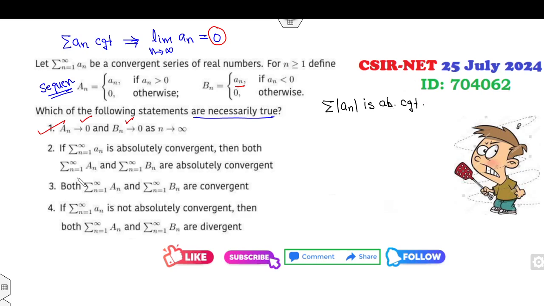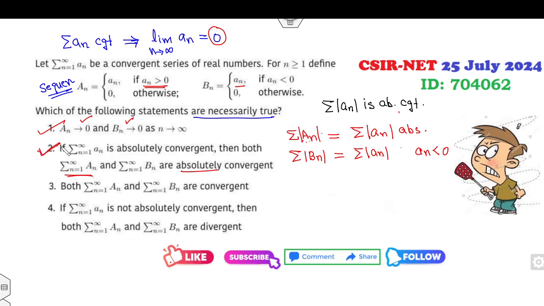Then the series. Now you are talking about the series. So what is my series of an? Now your target is absolute convergence. Let's start with this series. This is my an, whenever an is greater than 0. And this is already absolutely convergent. So therefore series an is also absolutely convergent. Similarly, bn is again an whenever an is less than 0. So this is also absolutely convergent. Yes, this option is also a correct option.